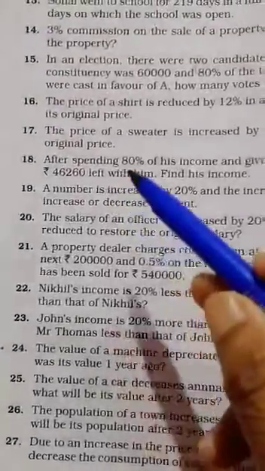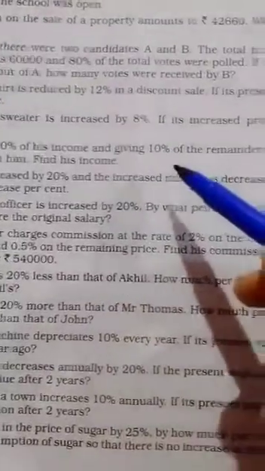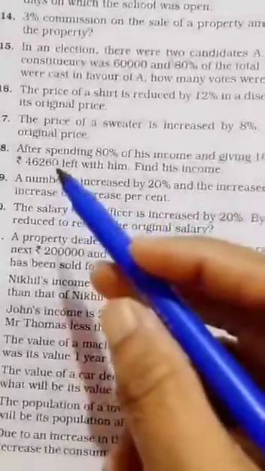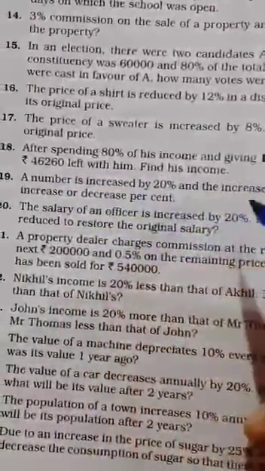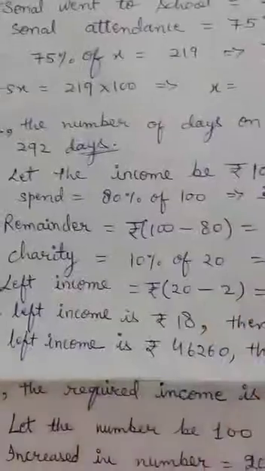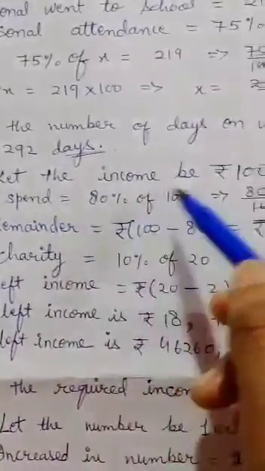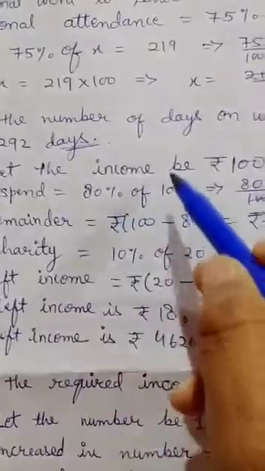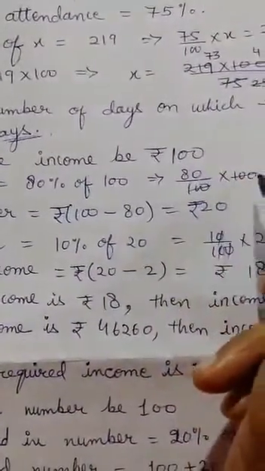Question 18. After spending 80% of his income and giving 10% of the remainder in charity, a man has rupees 46,260 left with him. Find his income. Let us see how we have to do it. Let's see the solution of question 18. Let the income be rupees 100. Spend equal to 80% of 100. 80% means 80 upon 100, of means multiply, 100. Cut it, you will get 80 rupees.